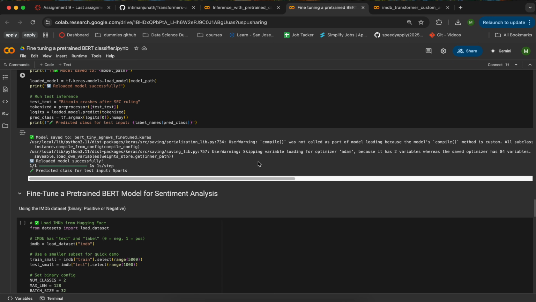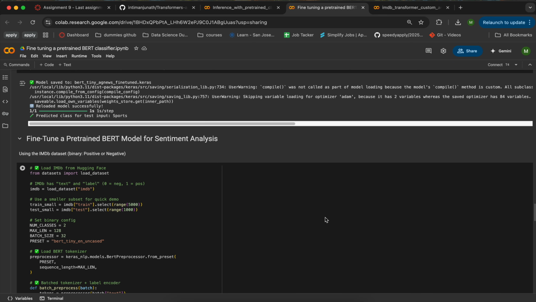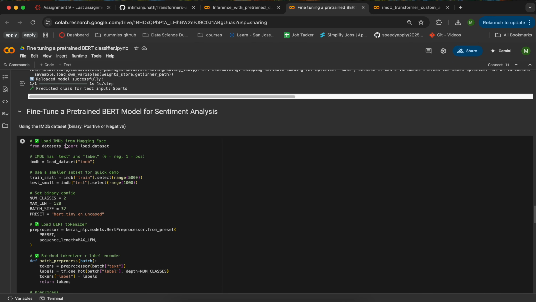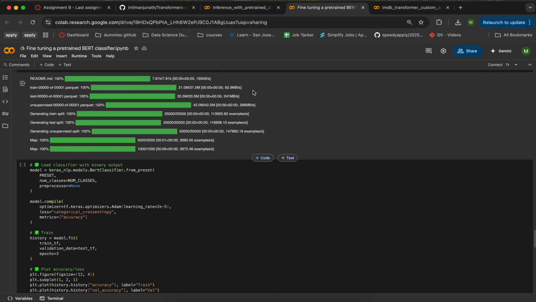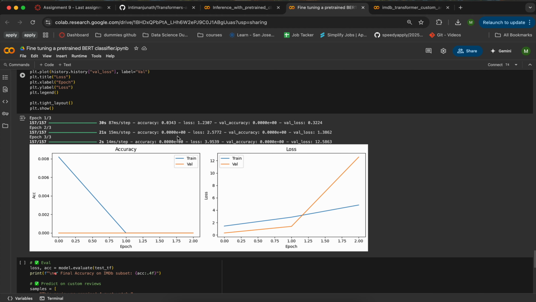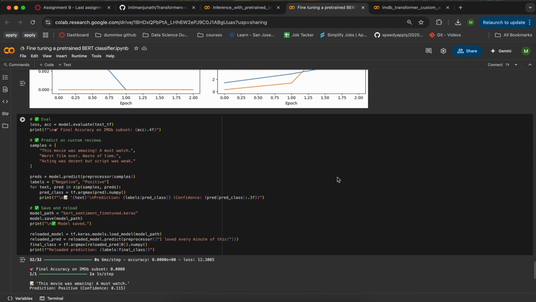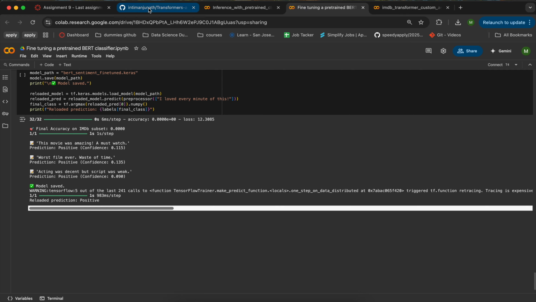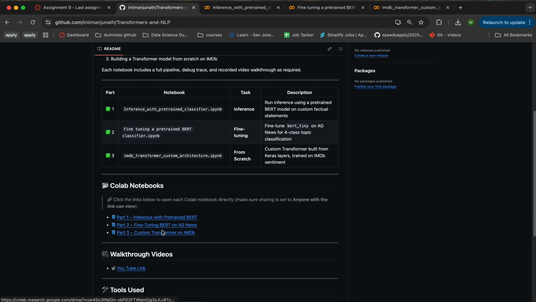Then saving the model, and fine-tuning a pre-trained BERT model for sentiment analysis using the IMDb dataset. Here is the dataset loading and the mapping of the dataset, and this is the accuracy and loss for train and test validations. Once that is done, this is the evaluation and saving the model for later. So this completes part 2 of the assignments, fine-tuning BERT with AG News.